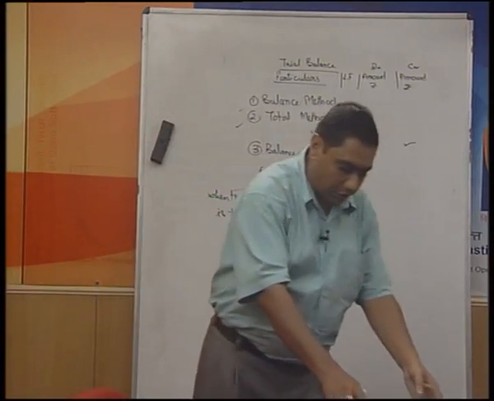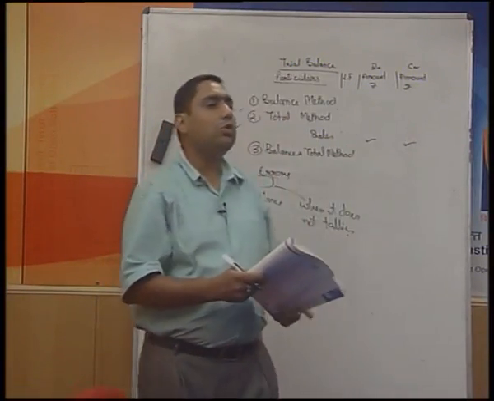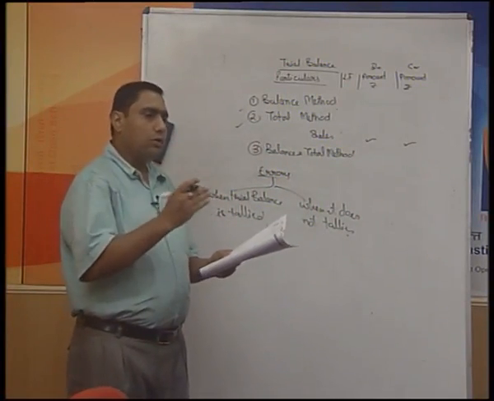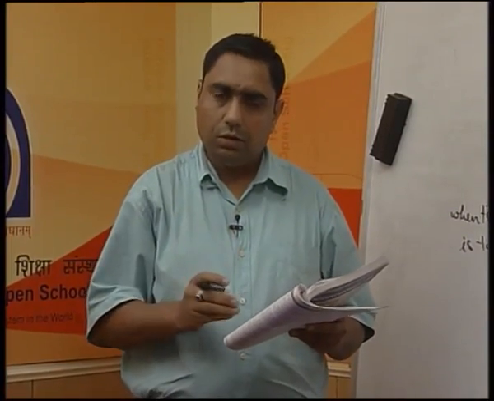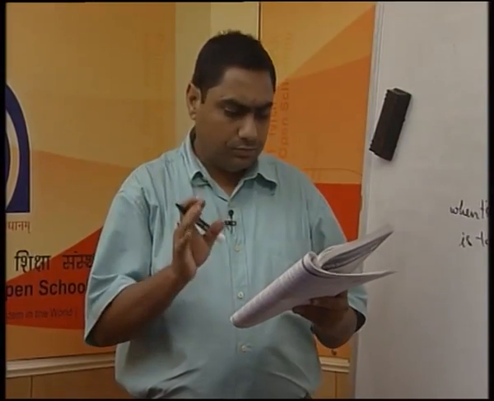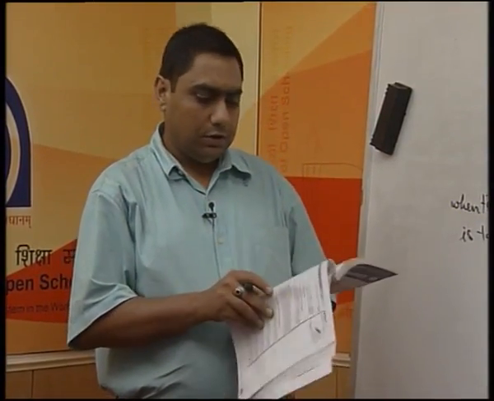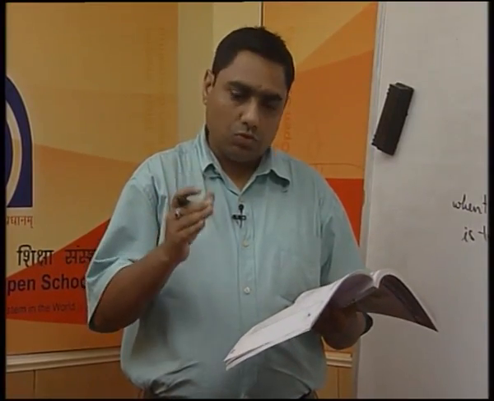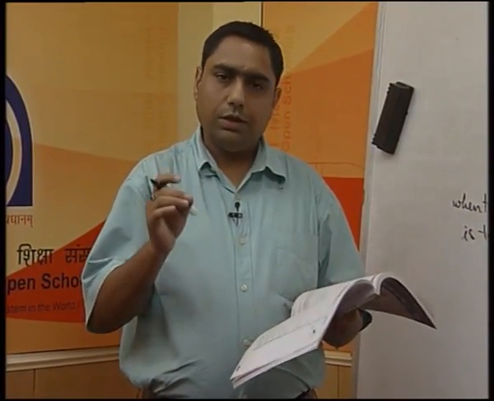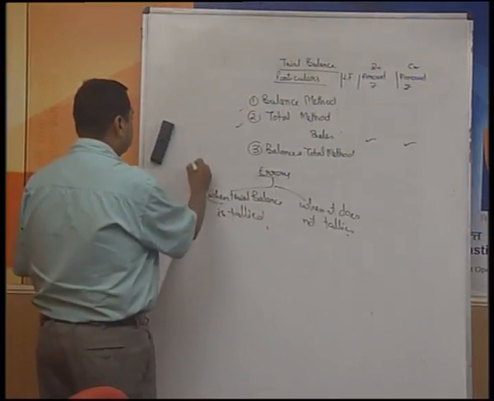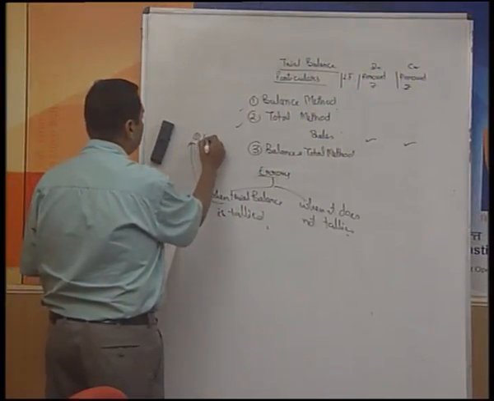So there are certain points which we are going to use for locating the error. All these points are given to you in your study material, but again for your reference I am going to quote them one by one. We are taking the first case when our trial balance agrees. Then also there could be the possibility of error, and the errors under this situation, the first error is omission.